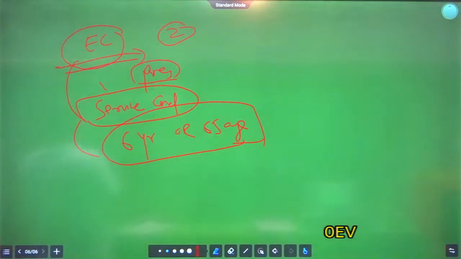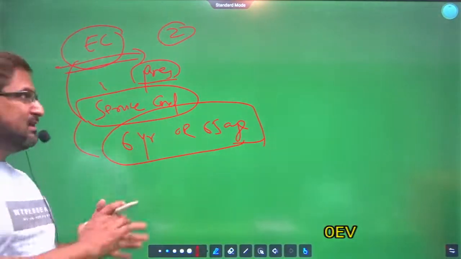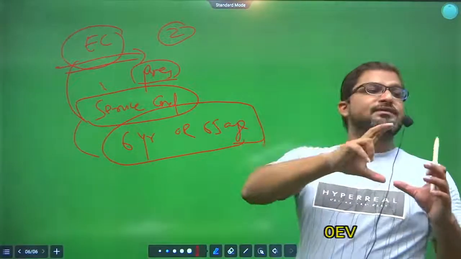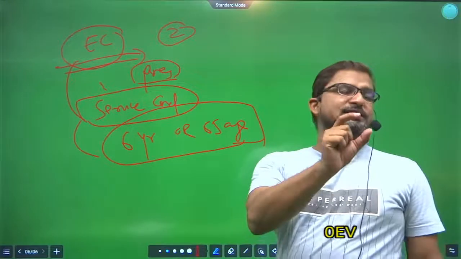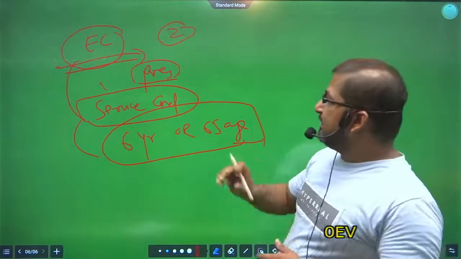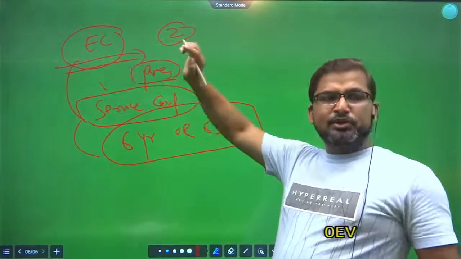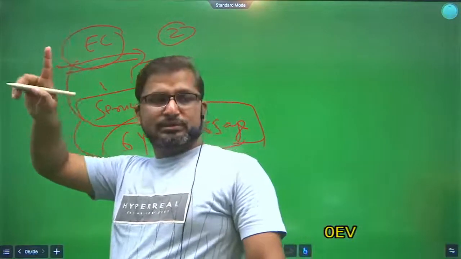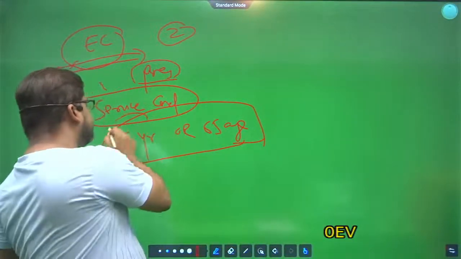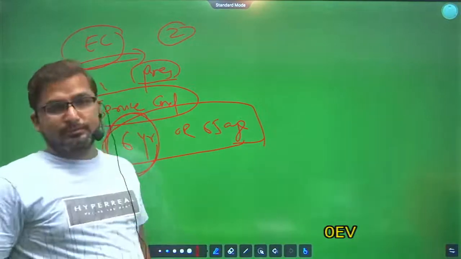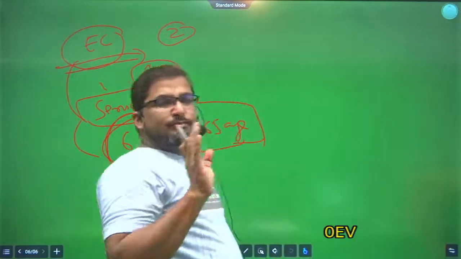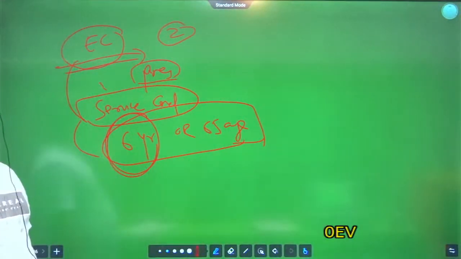But the condition is that his tenure as election commissioner and chief election commissioner combined should not exceed 6 years. Clear? Any election commissioner can be appointed as chief election commissioner, but his combined tenure should not exceed 6 years. Write this down. His combined tenure should not exceed more than 6 years.